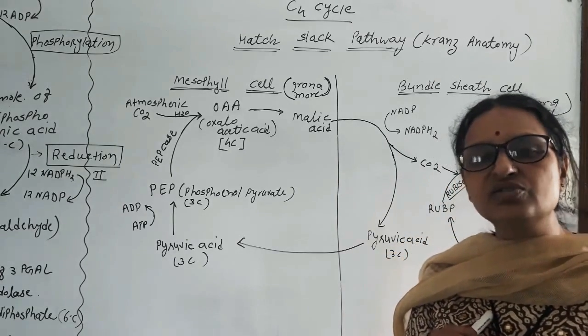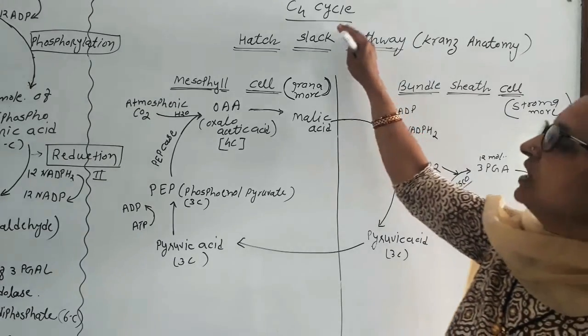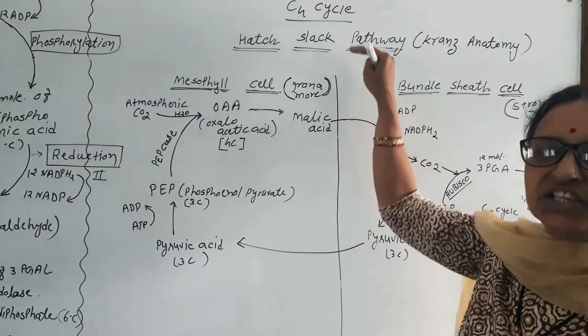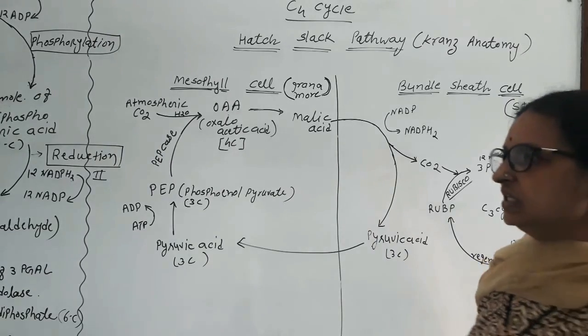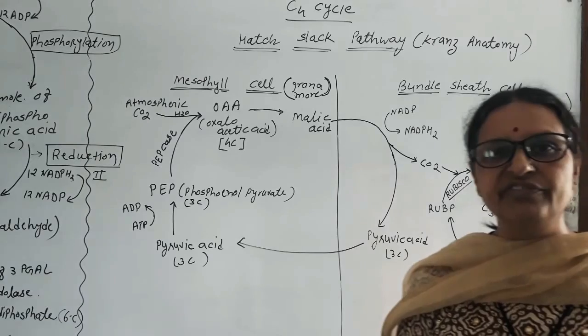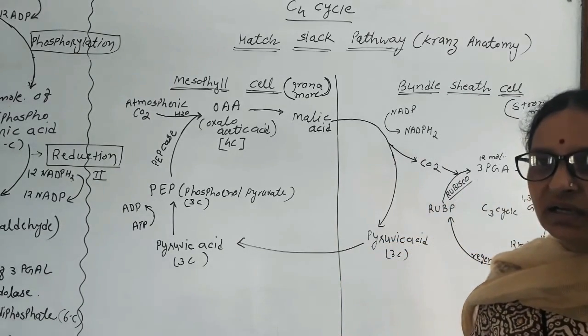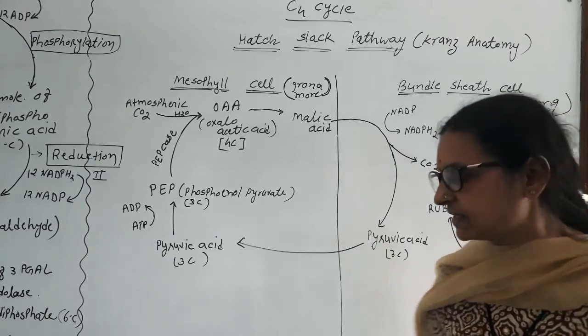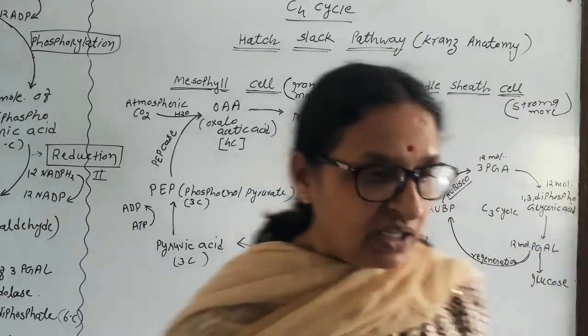C4 cycle is also included in dark reaction, but there are some little changes in C3 and C4 cycle. C4 cycle is found in monocotyledon plants, means wheat, maize, rice, all the grains, cereals. So in cereals, what happened?